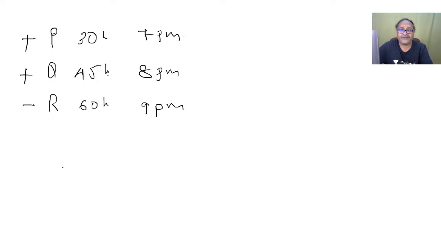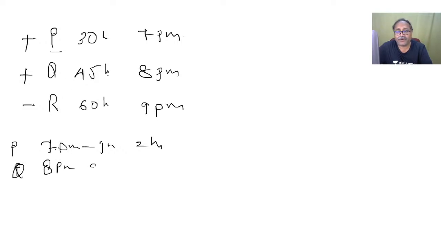From 7 p.m. to 9 p.m., only one pipe was running. Pipe P was running for 2 hours. After that, Q was running from 8 p.m. to 9 p.m., so that is 1 hour.